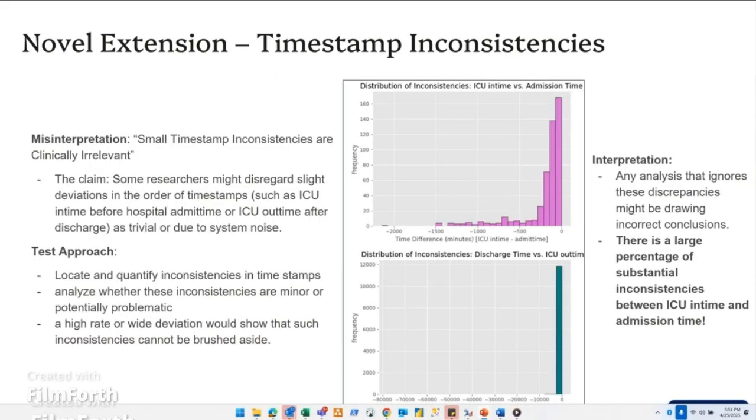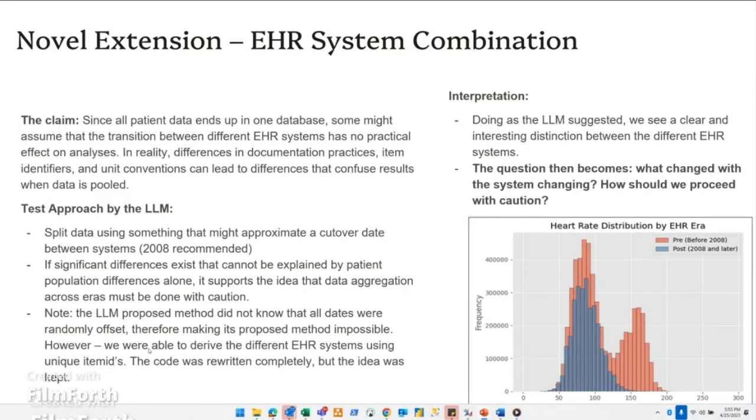Timestamp inconsistencies, which were actually caught by the LLM. The ICU in time, which should be after the admit time, is now before the admit time, which is totally wrong. 1,500 minutes. Awful. Our final novel extension looks at how data is pooled between different EHR systems.